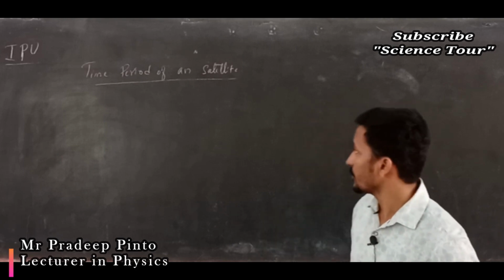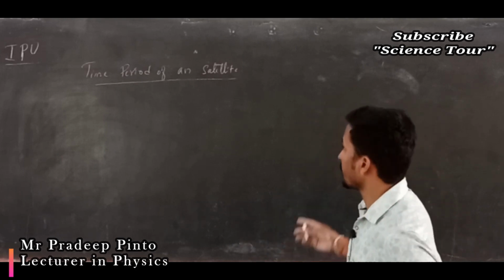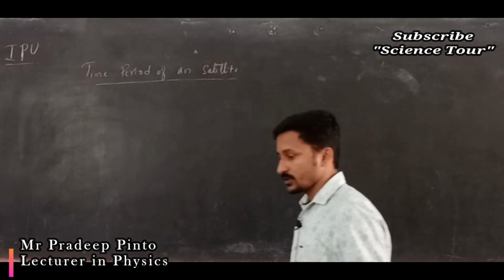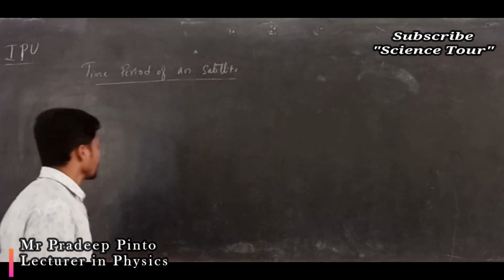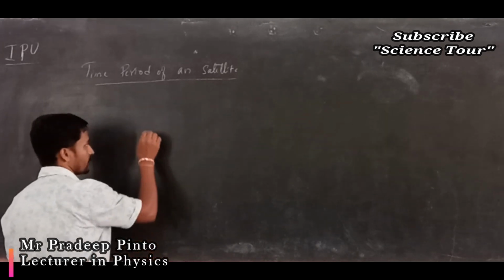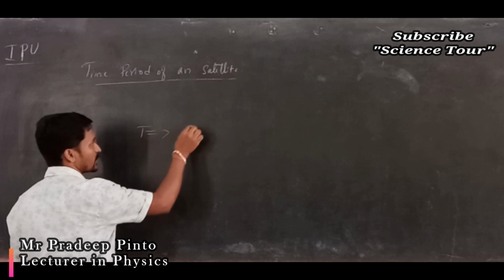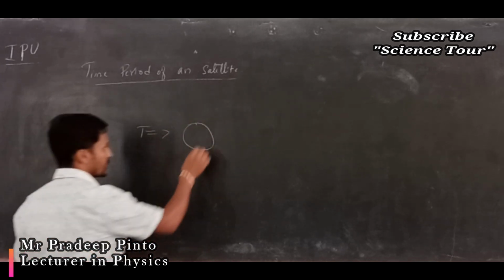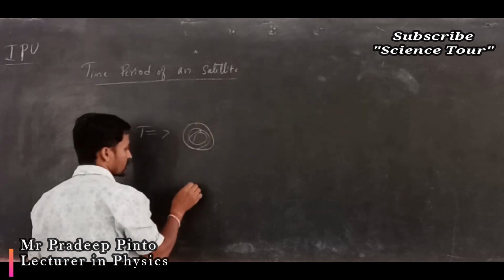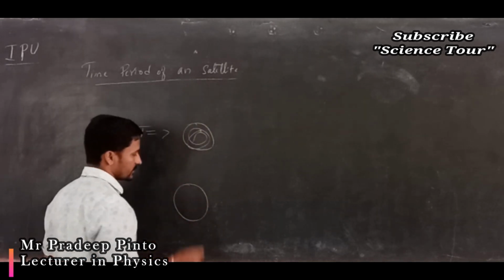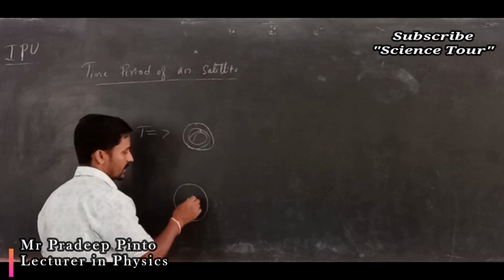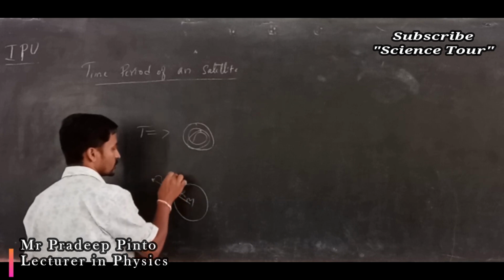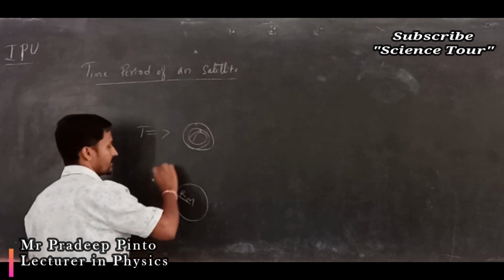But today in this class we are going to talk about the time period of a satellite. Time period is the time required to complete one rotation around the earth. Now suppose I have an earth, mass of earth is M, R is the radius, and at a certain height h you have a satellite and it is revolving.